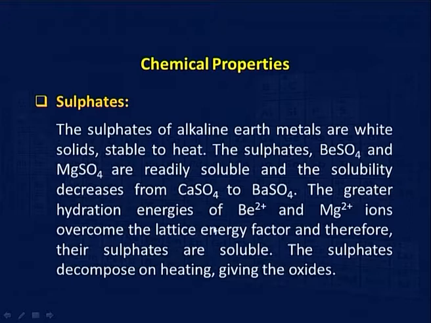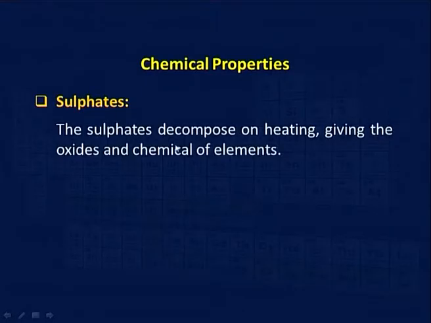But if you go down the group, they tend to become insoluble. The solubility of sulphate decreases down the group. Magnesium sulphate is soluble, whereas barium sulphate is completely insoluble. The sulphate decomposes on heating, giving oxide and oxides of elements.